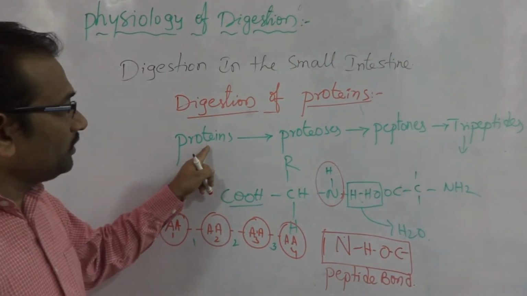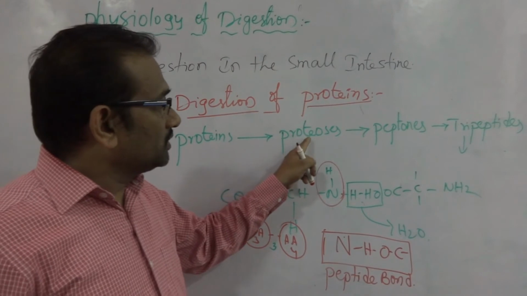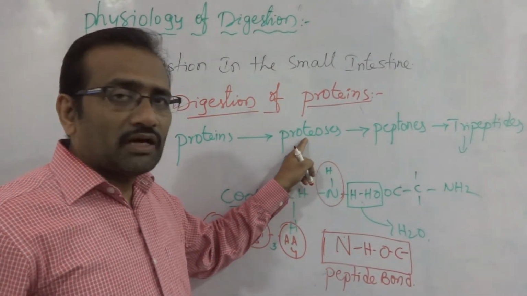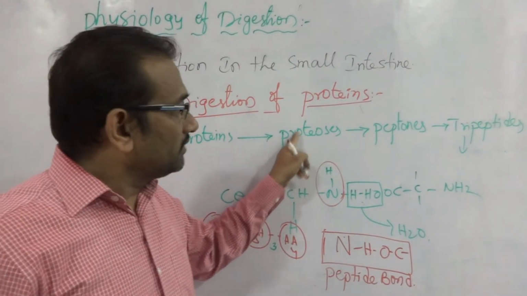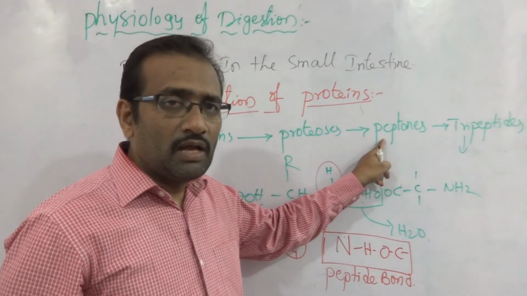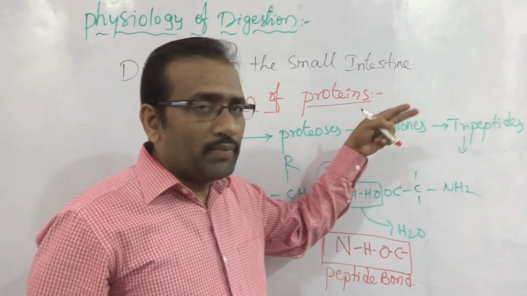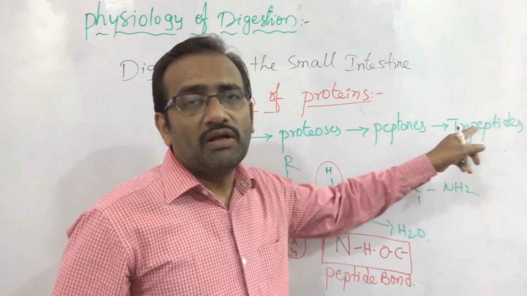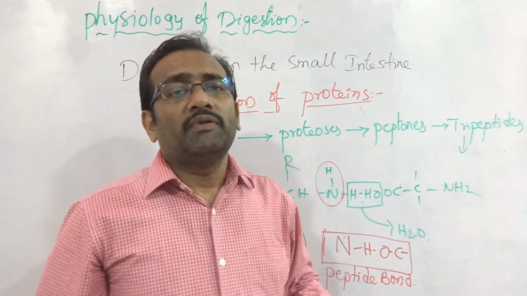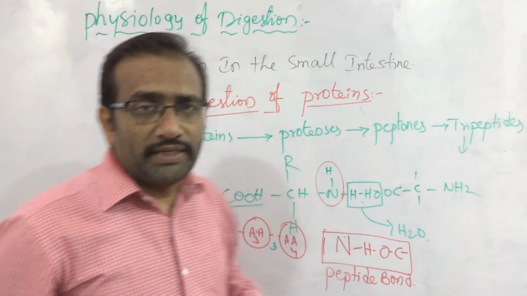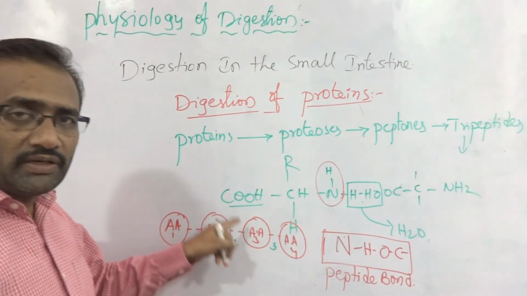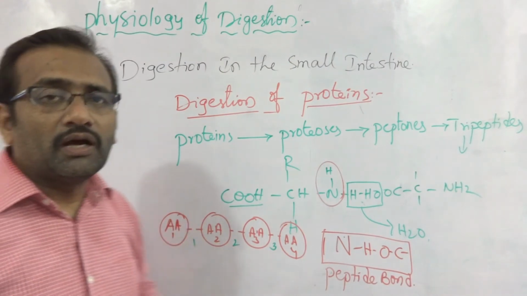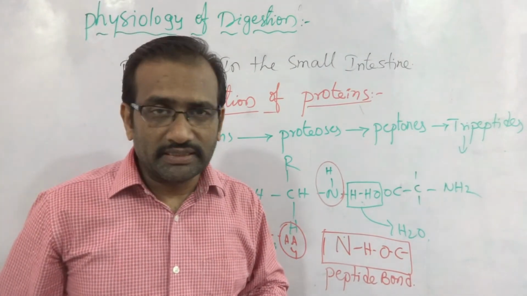That's why the proteins are first converted into small chains, called proteoses. Proteoses are somewhat more complex than the peptones, and the peptones break into small chains with four amino acids, which are called tripeptides. Tripeptides are converted into dipeptides. Dipeptides are converted into monopeptides. Monopeptides are modified into single amino acids.